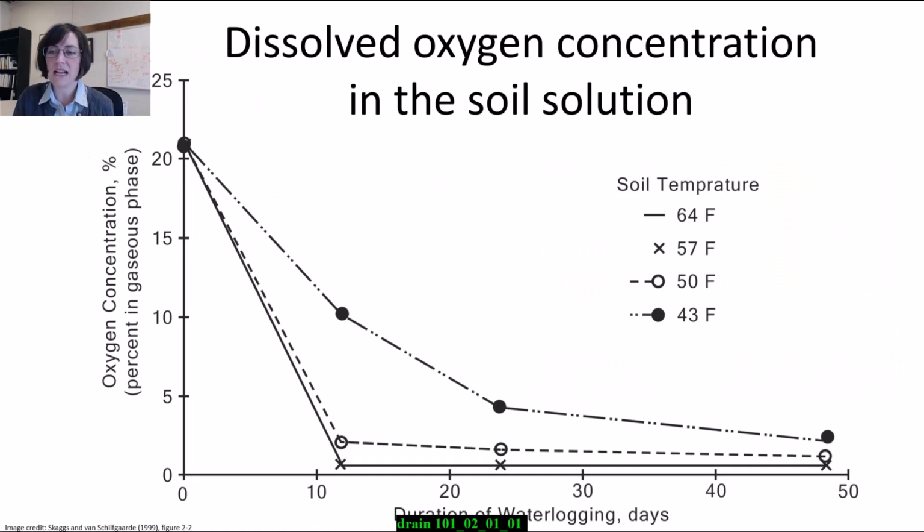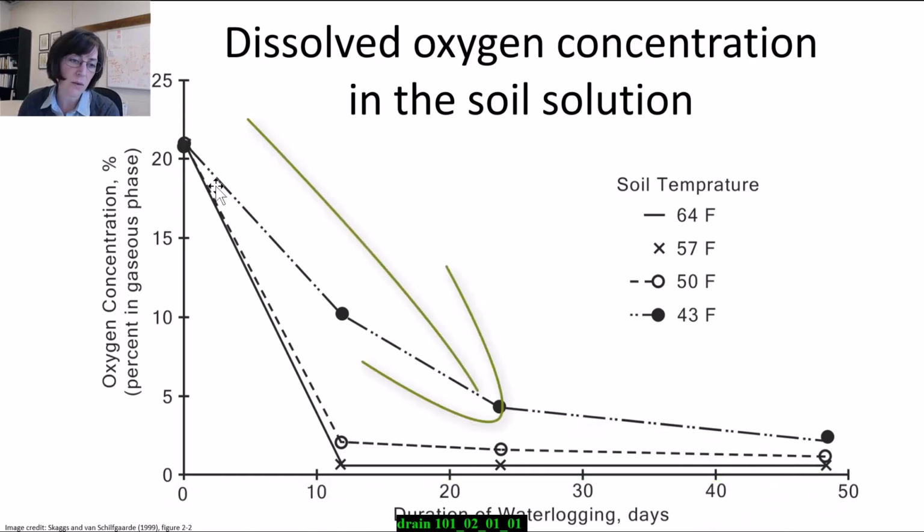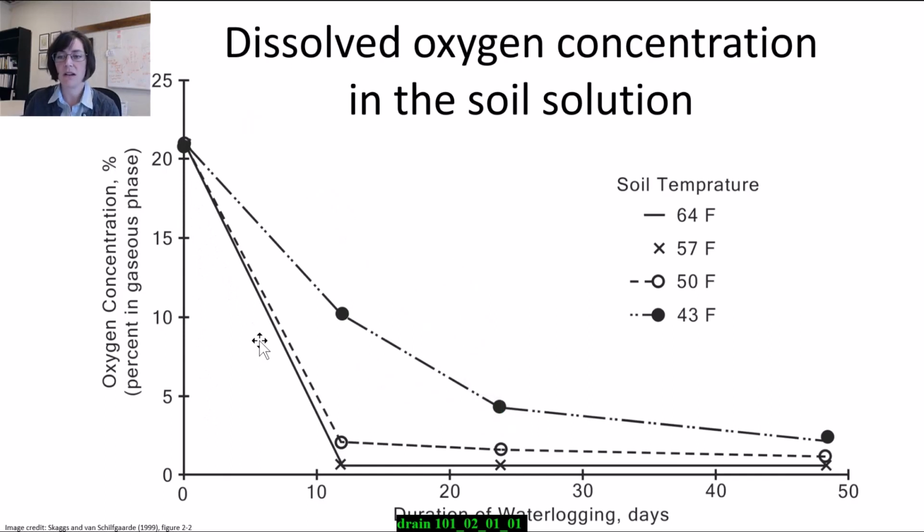So let's put some science to this idea. This graph shows that as you have waterlogged conditions for longer periods in the soil, as your duration of waterlogging increases, your oxygen level in the soil declines, and that decline is actually pretty rapid. Oxygen concentrations in the range of 8 to 14%, so around here on the y-axis, have been reported as a minimum for unrestricted root respiration. Now those actual values will depend on the crop and the growth stage and the soil temperature and a lot of other factors, but keep in mind there's a minimum oxygen concentration that plant roots need to be able to function.